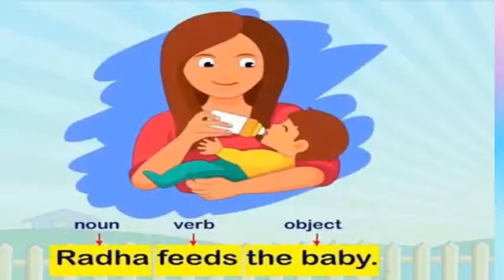Children, look at this sentence. Radha feeds the baby. Who feeds the baby, children? Well, it's Radha. Radha is a noun here, so it is a subject. Who feeds the baby? Radha. What is a verb here, children? The word feeds is a verb which is a predicate. And what is an object here? The baby. What is an object, children? Object is the one who receives the action. Who is receiving the action here? Well, it's the baby. So the word baby is an object here.